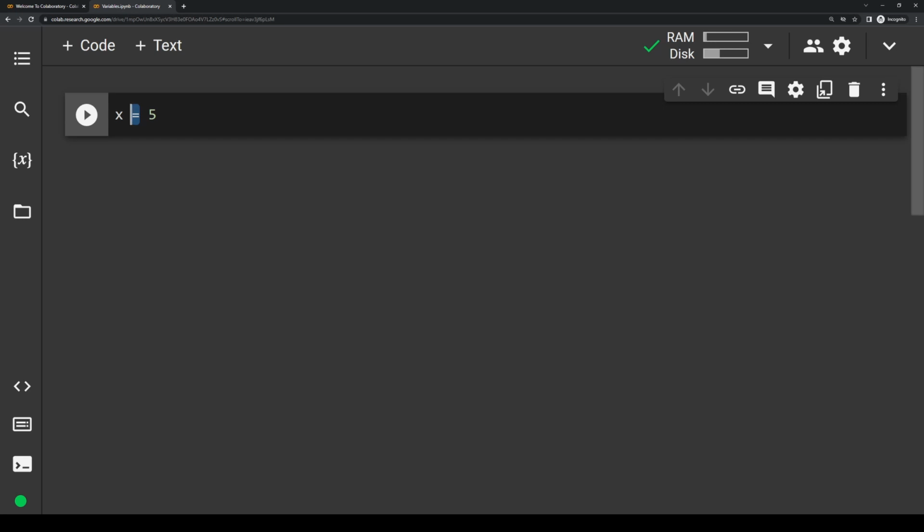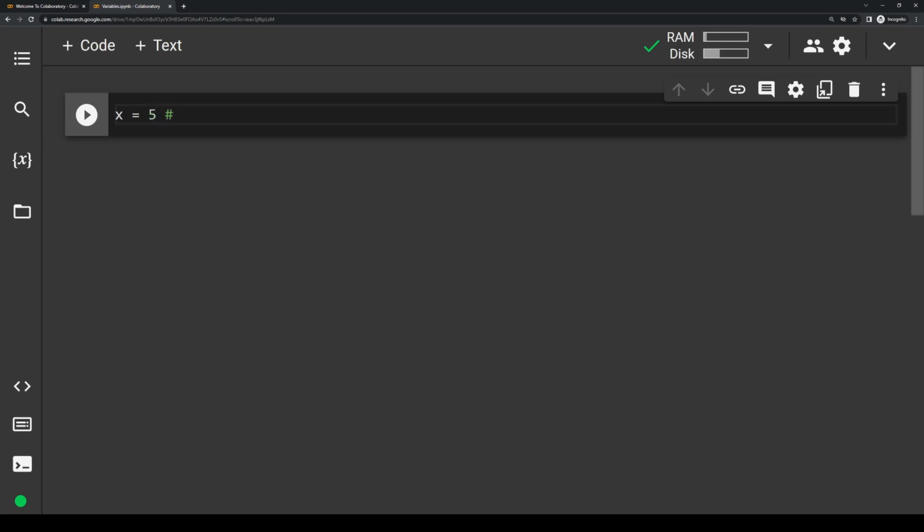And it basically lets the computer know that you're assigning a variable. Technically, it reads from right to left, saying 5 is being assigned to the variable x. In other words, x is now storing the value 5. I'm going to quickly write a comment off to the side here.